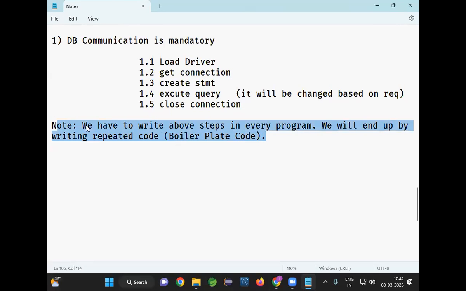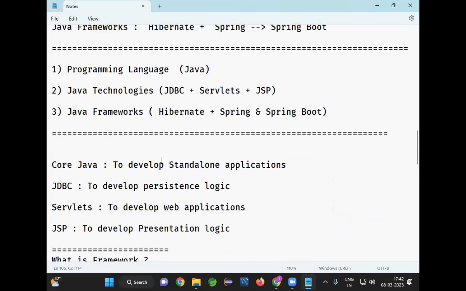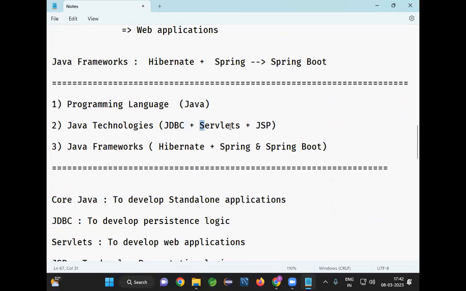Now, this is the first problem. When you are using Java technology, JDBC or servlets or JSP, we need to write some repeated code to develop our project. Assume that in my company, 10 Java projects are available. In those 10 Java projects, each project has 100 database tables. So 100 DAO classes will be available. In every DAO, the save, update, delete and retrieve methods are common. 100 into 4, 400 methods will be available.